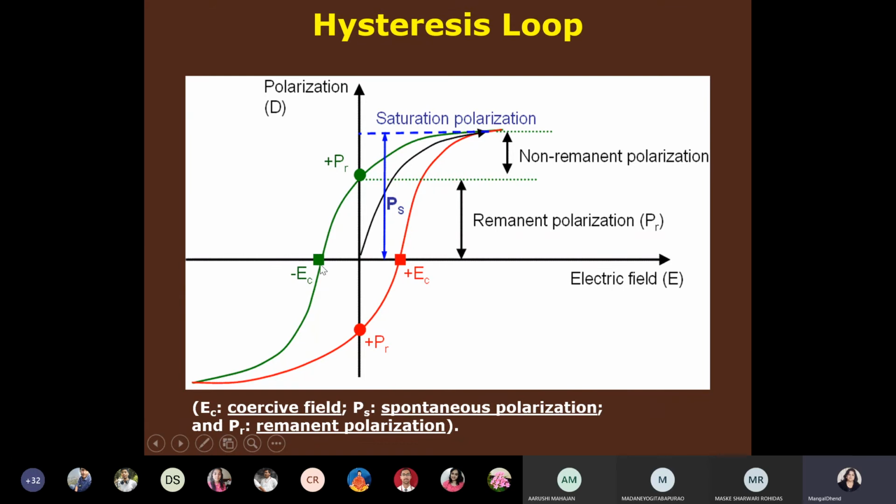And when the polarization in that material becomes 0, it becomes 0 even though it is a ferroelectric material, because you are applying the electric field in the reverse direction and by external force you are making the polarization 0. So this is known as coercive force, written as EC. It is the electric intensity required to make polarization 0. So it is known as coercive electric field or coercive force. All these terms you have to remember.